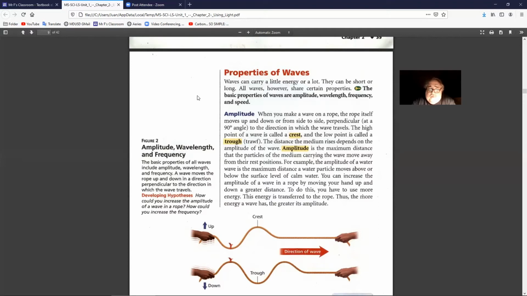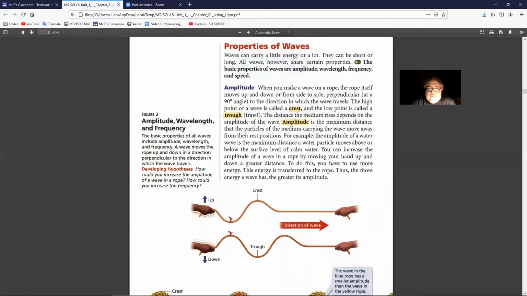You can increase the amplitude of a wave in a rope by moving your hand up and down a greater distance. To do this, you have to use more energy. The energy is transferred to the rope. Thus, the more energy a wave has, the greater its amplitude.